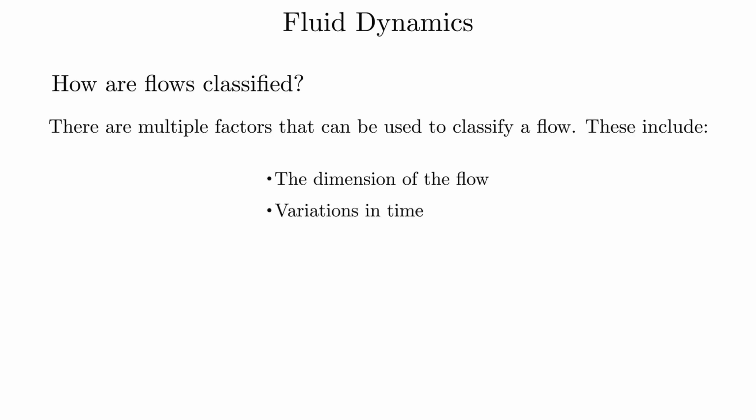Variations in time. If the flow changes over time, it is classified as unsteady. If the flow remains consistent over time, it is classified as steady. Variations in space. If there are no variations in water depth, slope, discharge, etc. along the channel, the flow is uniform. The flow regime. This is used to classify the flow as supercritical, critical, or subcritical. The flow type. This is used to classify the flow as laminar or turbulent.